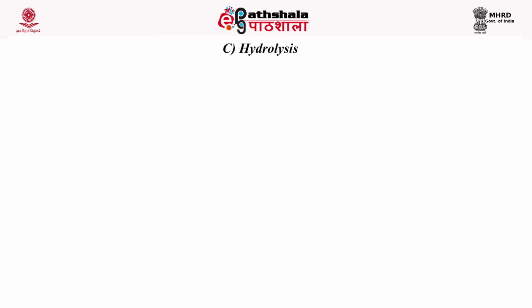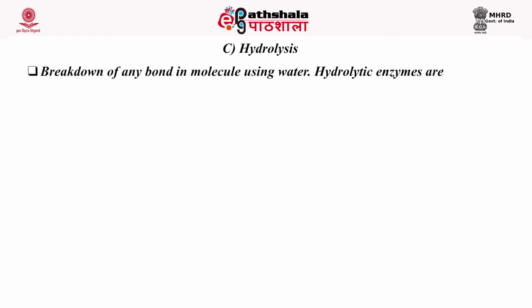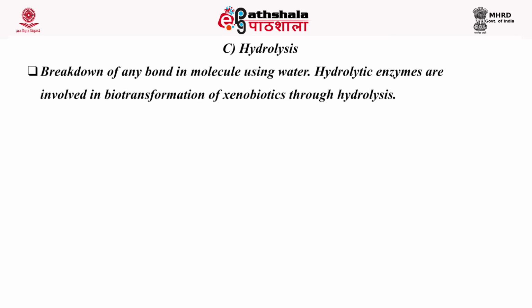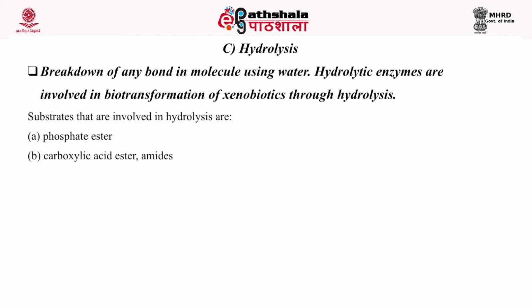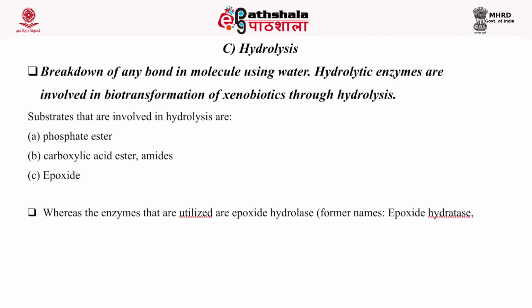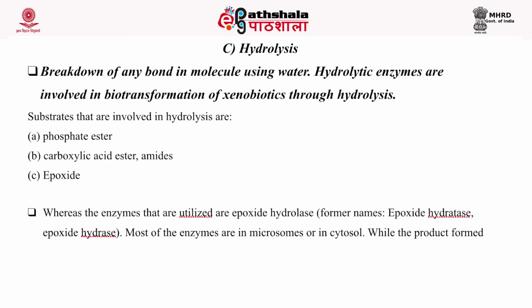The third one is hydrolysis. Hydrolysis is a process of breakdown of any bond in the molecule using water. Hydrolytic enzymes are involved in biotransformation of xenobiotics through hydrolysis. Substrates involved in hydrolysis are phosphate ester, carboxylic acid ester, amides and epoxide. If the substrate is phosphate ester, the enzyme involved is phosphoesterase.